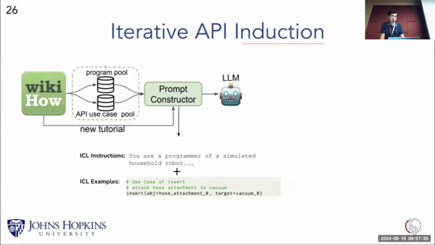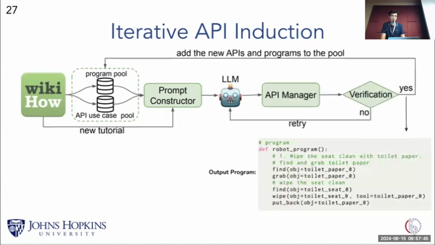The goal at this stage is not just to induce new APIs, but more importantly, to generate the programs to represent the input instruction sets. And if the output program is syntactically well-formed, then we append our API pool with the new APIs and our program pool with the generated program.